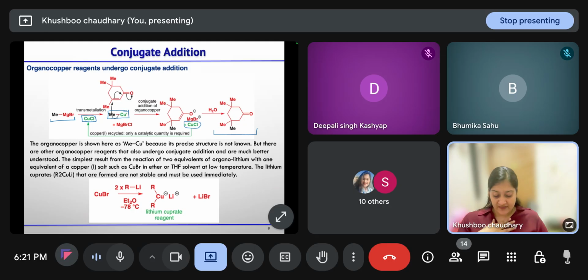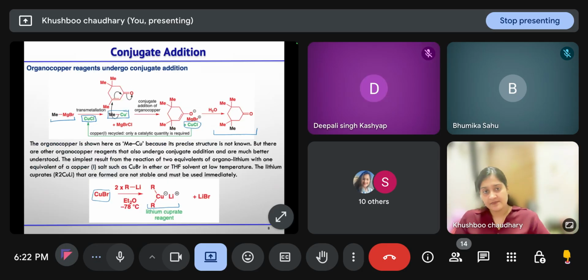Also, when you are treating copper bromide with organolithium compounds, in that case also it will generate this lithium cuprate reagent that will undergo 1,4 addition. So to make your Grignard reagent a soft nucleophile, we can do that reaction in the presence of some copper salt.